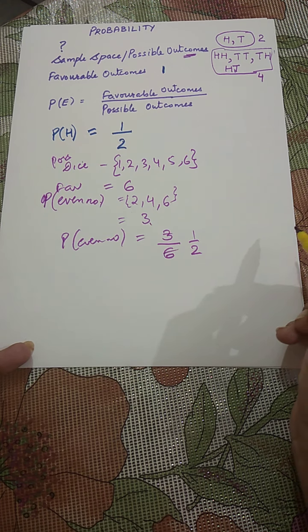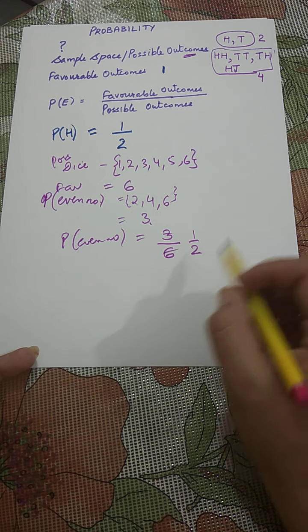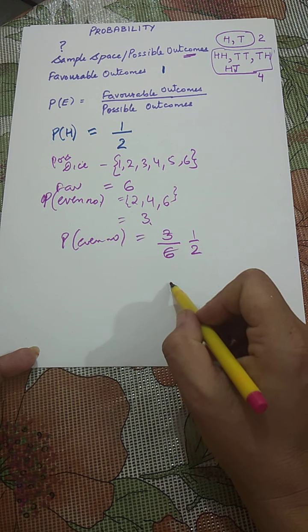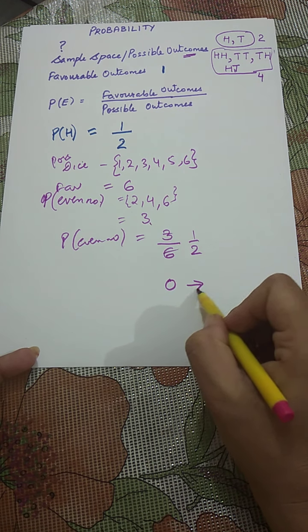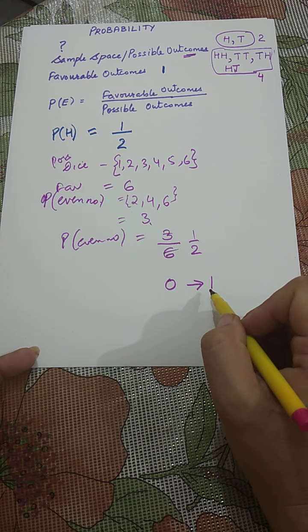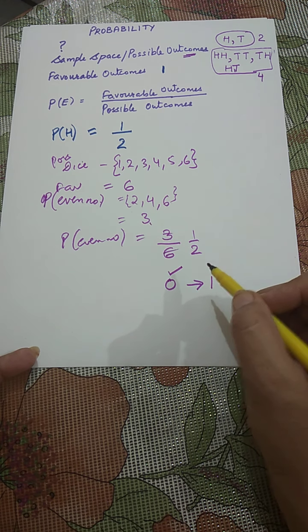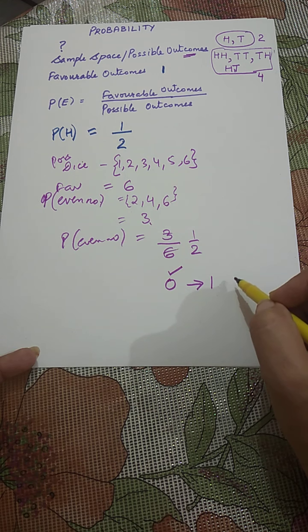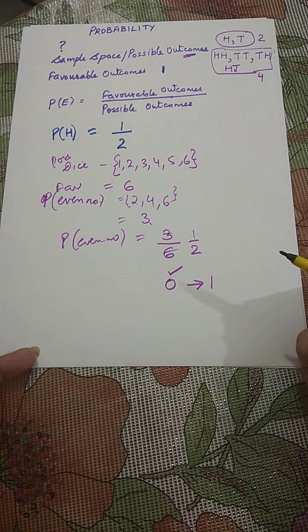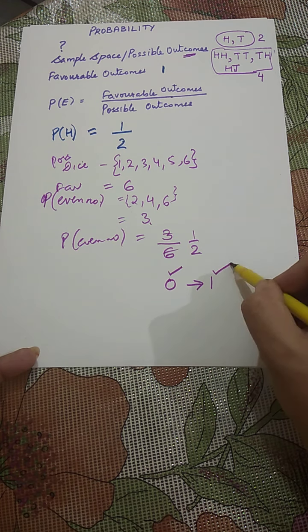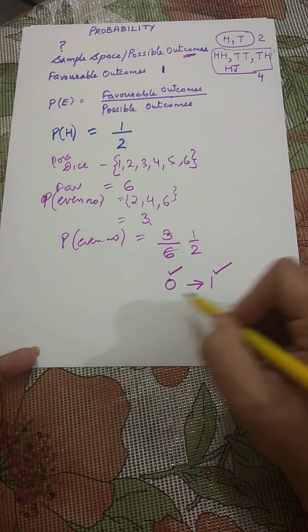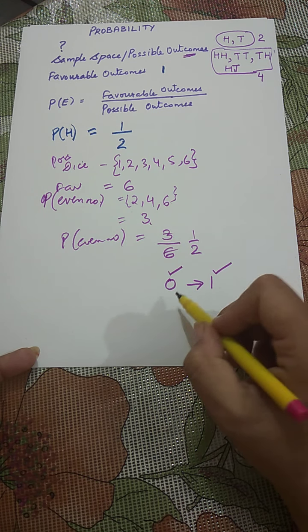Now children, you should remember that the answer of probability will always be from 0 to 1. When it is certain that the event will not happen, the probability will be 0, and when it is certain that the event will happen, the probability will be 1. So your answer will always lie between 0 and 1.